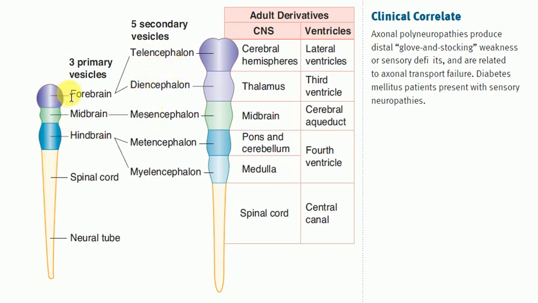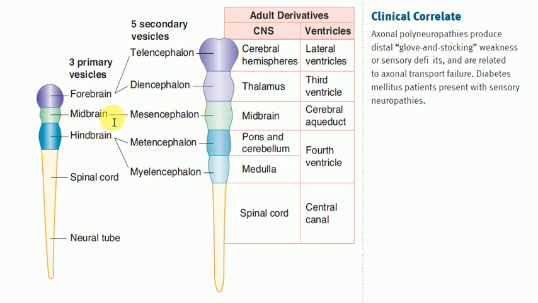For example, the forebrain divides into two secondary brain vesicles: the telencephalon and the diencephalon. From the telencephalon, the cerebral hemispheres develop, and also the basal ganglia. From the diencephalon, the thalamus develops.